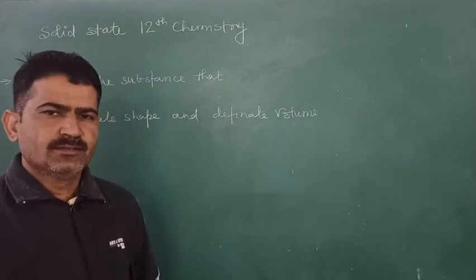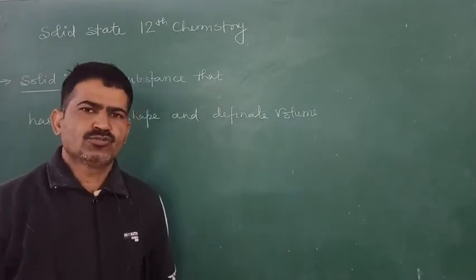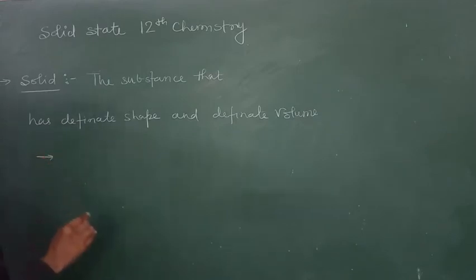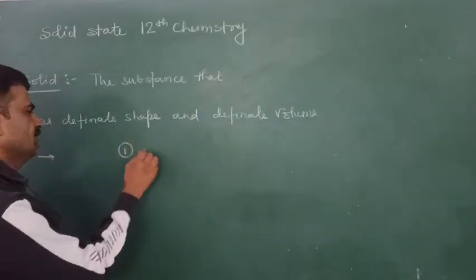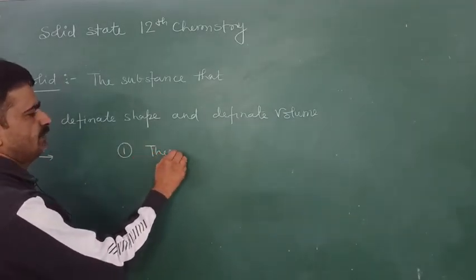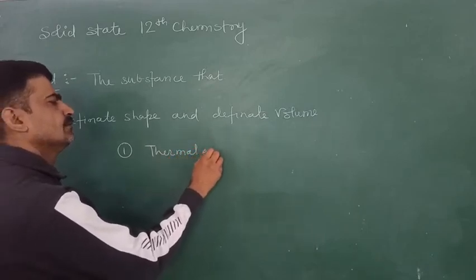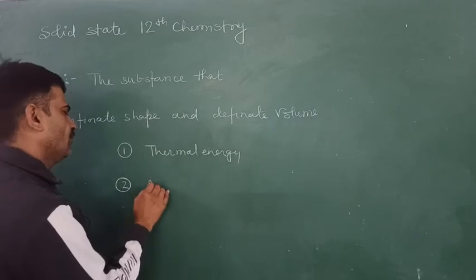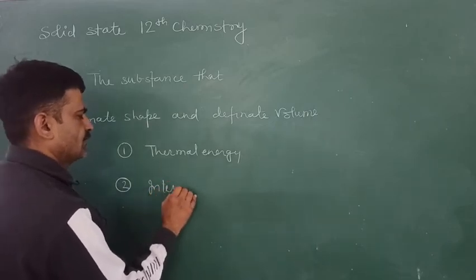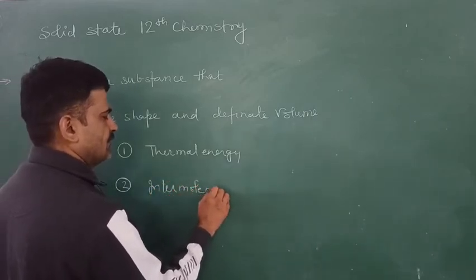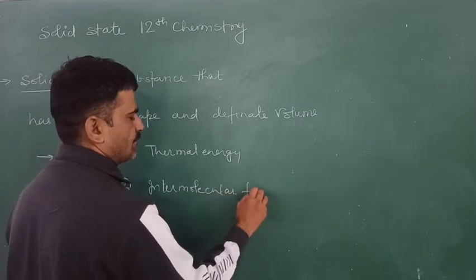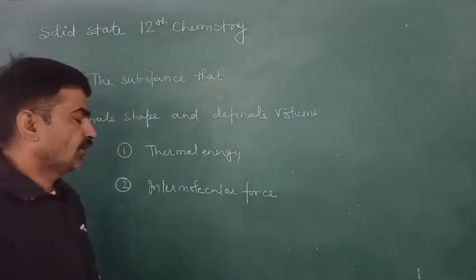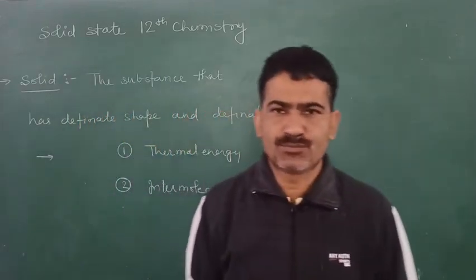Why does some substance exist as a solid? A substance exists as a solid due to two factors. First is the thermal energy, second is the intermolecular force. These are the two factors that are responsible for the state of a substance.